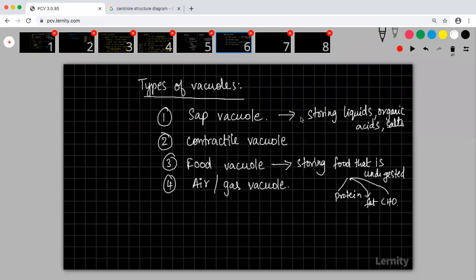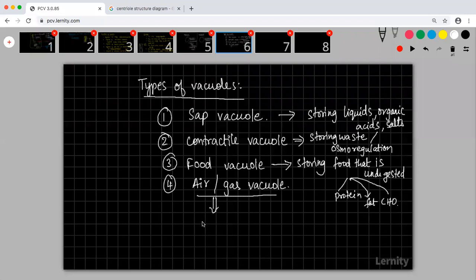Whereas in the case of a contractile vacuole, this is a part which will store waste, and they will take part in osmoregulation. And then finally you have a gas vacuole. Where will it be seen?